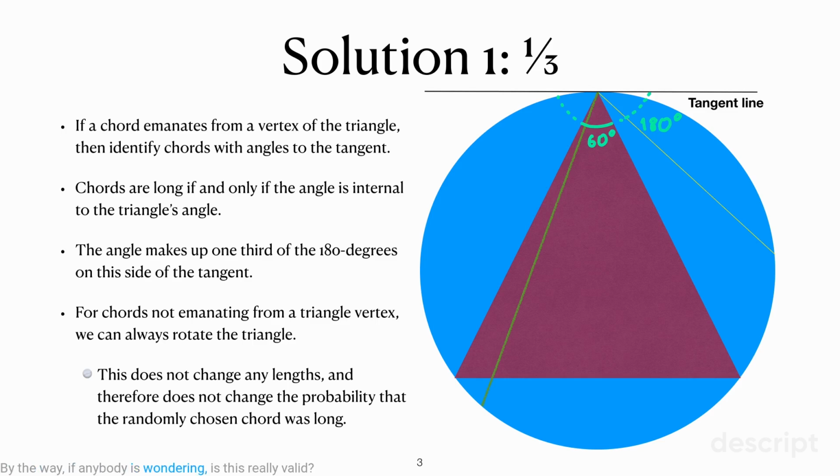By the way, if anybody is wondering, is this really valid? Because we did assume from the outset that the chords emanate from a vertex of the triangle, but not all chords do. You're right. But even if you just draw a random chord, we can then spin the triangle so that a triangle vertex lies on top of an endpoint of the chord. And whenever we do that, we don't change anything about the chord. That's just a device to help us to analyze some of these other geometric facts about it. So this is a valid solution.